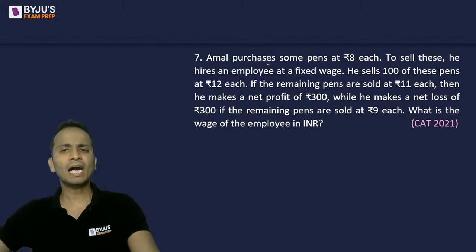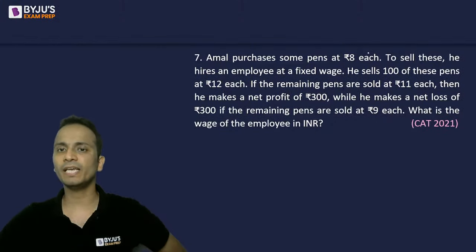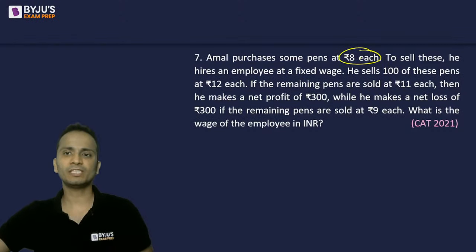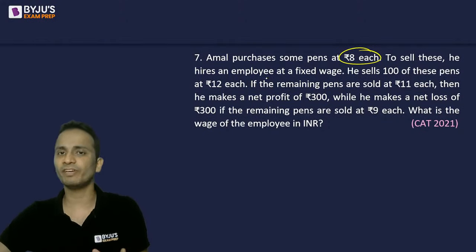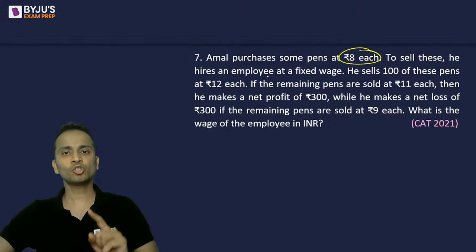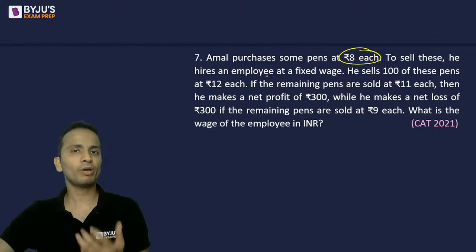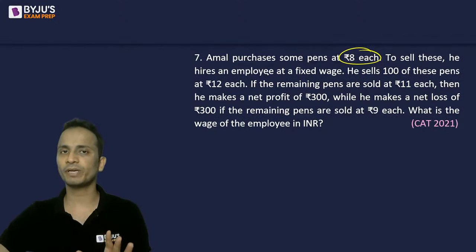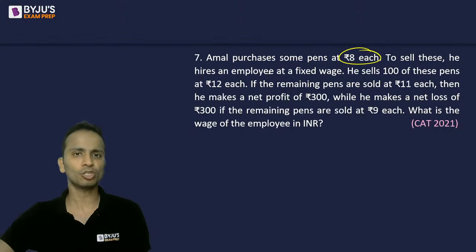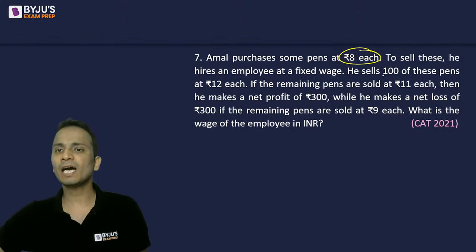All right. Now Amal purchases some pens at rupees 8 each. So right now I don't know how many pens there are. Now to sell these, he hires an employee at some fixed wage. So whatever he'll be paying to the employee will be a part of the cost price as well. So it will be added to the cost price. Now he sells 100 of these pens at 12 each and the remaining pens at 11.